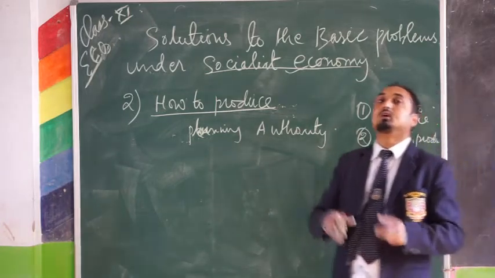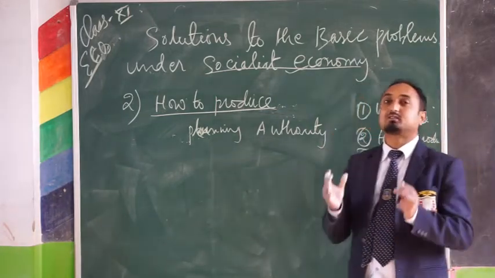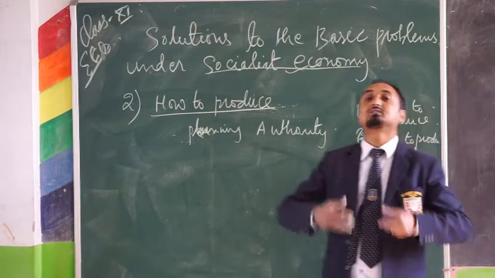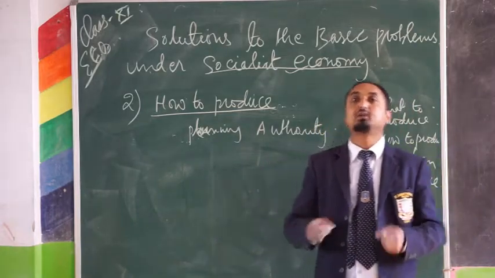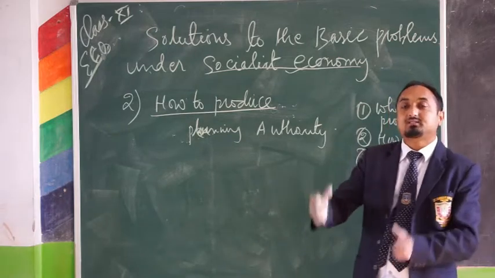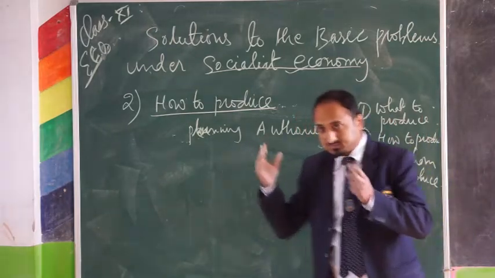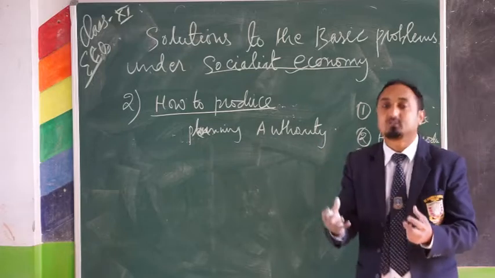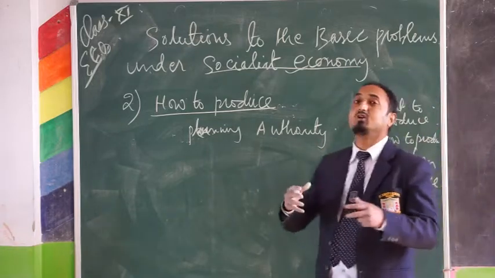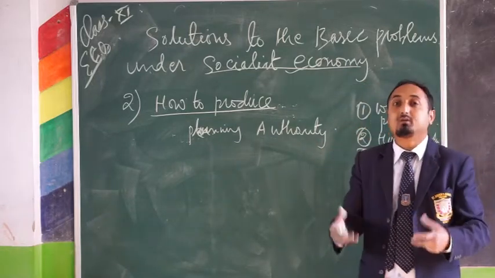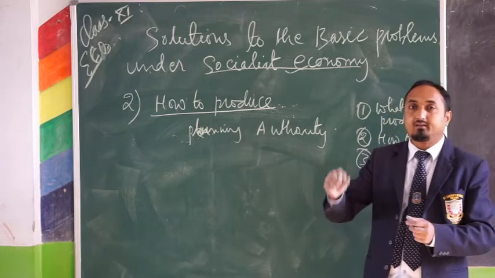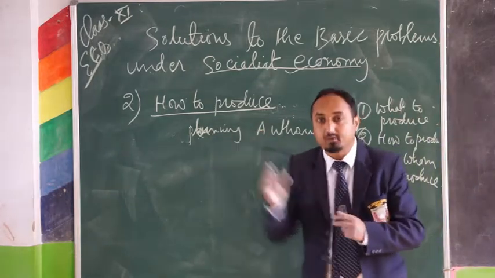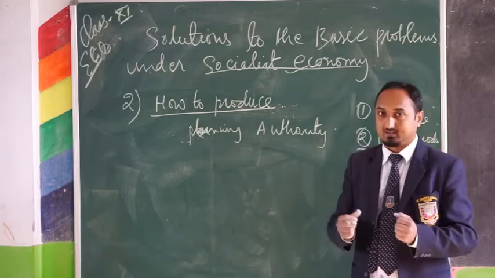So they will use those techniques, those methods of production where maximum employment opportunity should be created, where maximum economic growth should take place. So depending on the maximum employment opportunity and to accelerate the economic growth, they will choose those techniques.